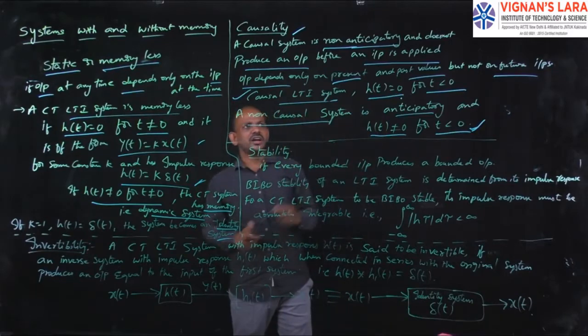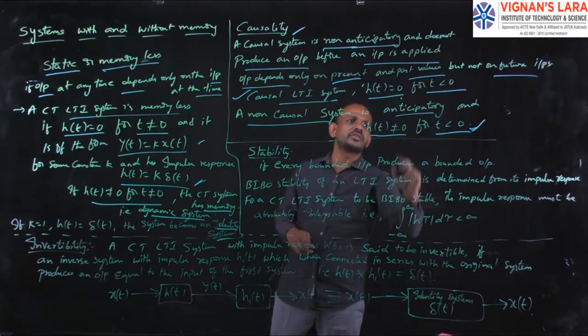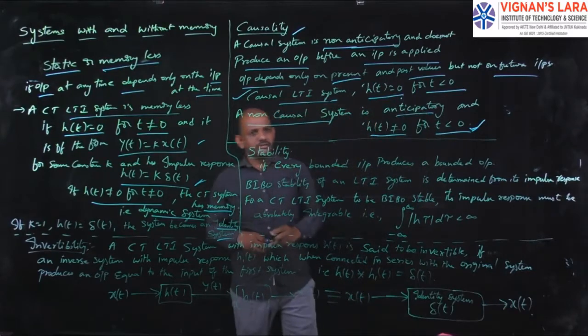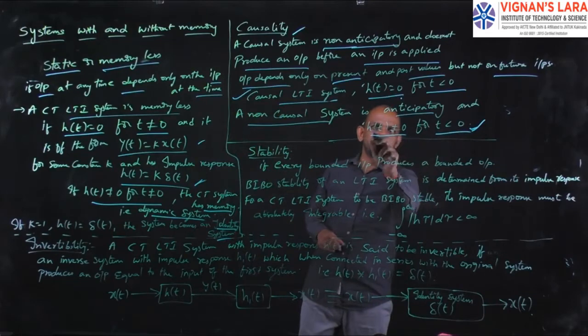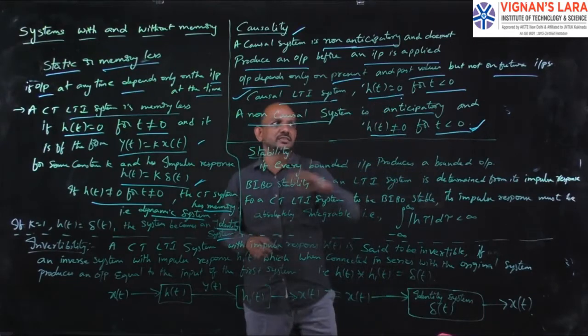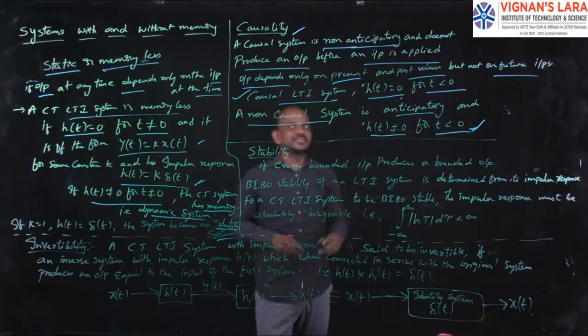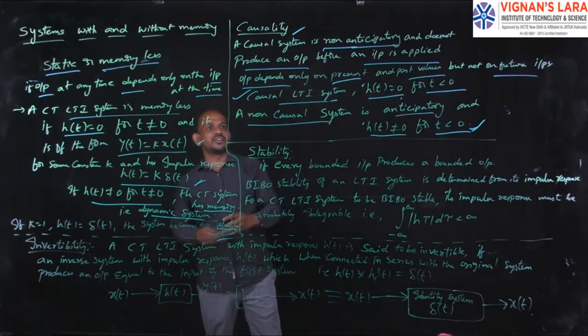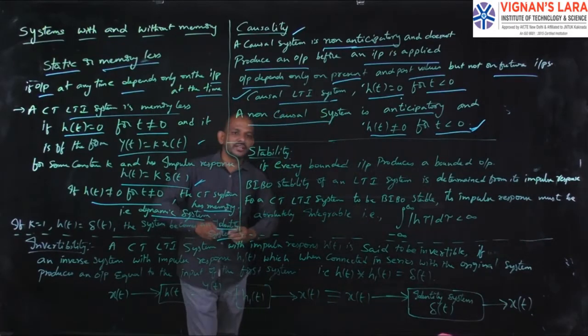First point, h of t equals 0 for a causal system for t less than 0, and h of t is not equal to 0 for non-causal systems where t is less than 0. That is, for t less than 0, h of t is not equal to 0 for non-causal systems. For t less than 0, h of t equals 0 for a causal system, and this causal system is non-anticipatory, whereas a non-causal system is anticipatory. Okay, this is regarding causality.